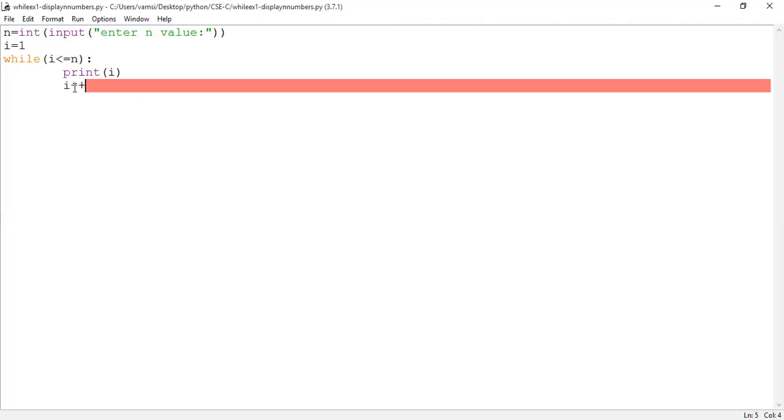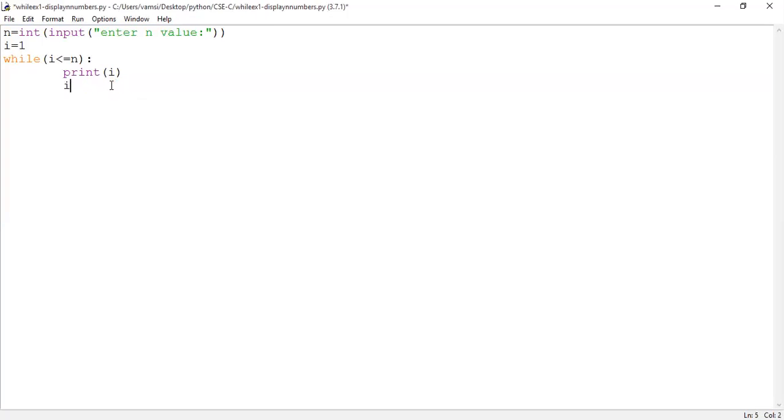Do we have this kind of plus plus operator? No, sir. This kind of support is not there in the Python programming language. So instead you can go with i equal to i plus 1. Here I can write i equal to i plus 1. Or else, what else can we specify?